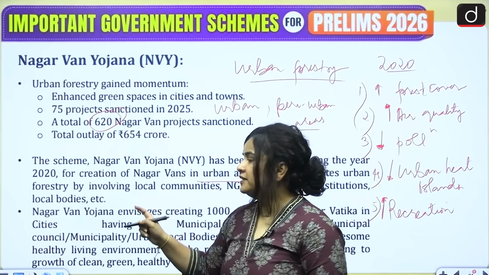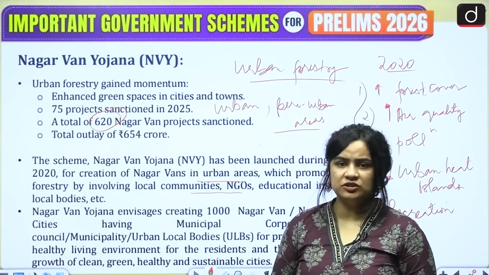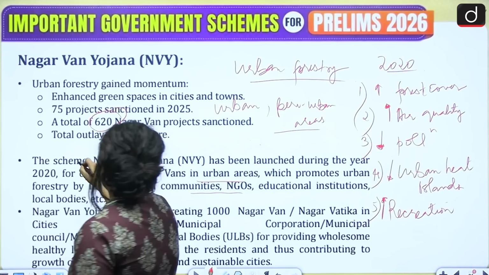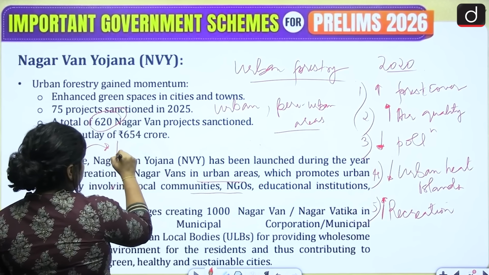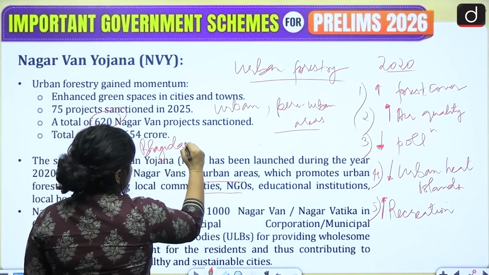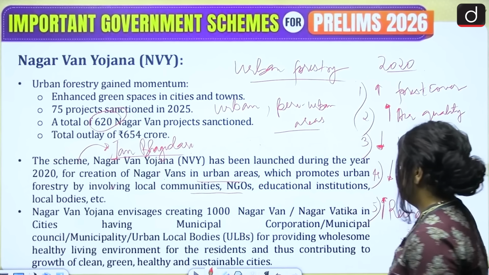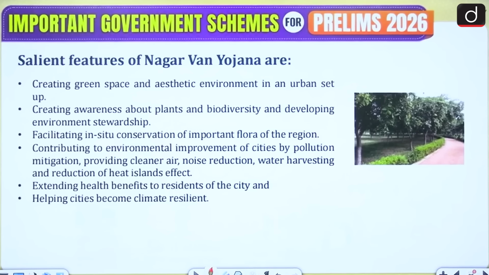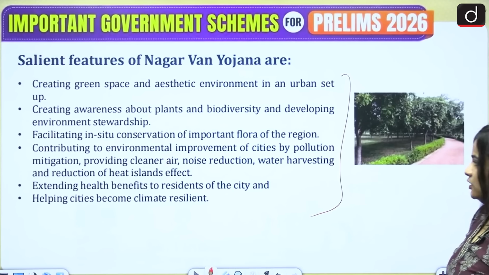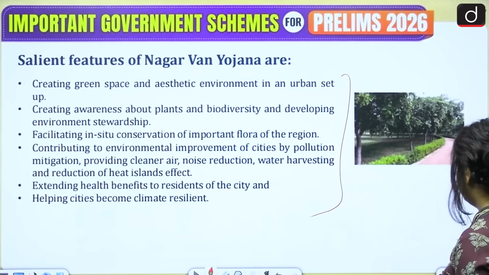Now here, who all are involved in creating these Nagar Vans? So your local communities, NGOs, educational institutions like schools as well as local bodies are involved. So in a way, it focuses on community participation or Jan Bhagidari. So the concept of Jan Bhagidari is really important to this urban forestry program. Here, of course, we have the various salient features, which is something that we discussed at the very beginning of this scheme.